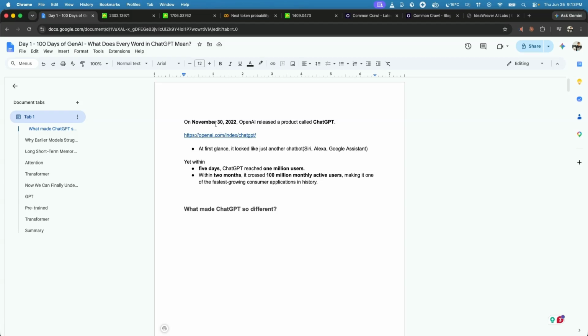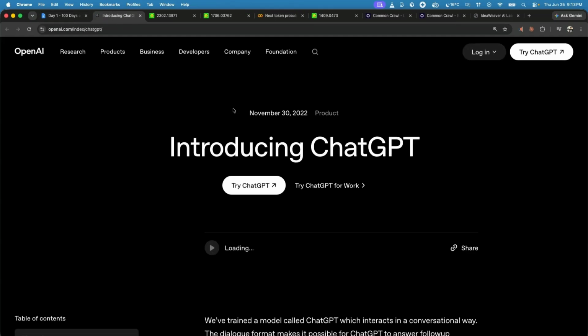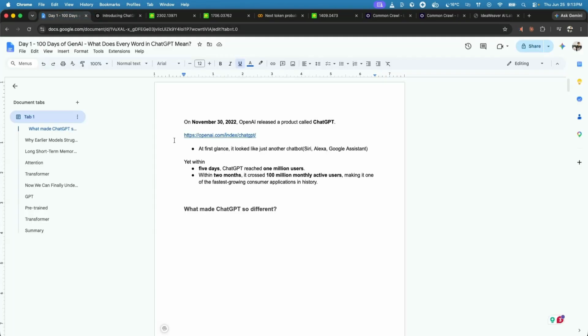On November 30, 2022, OpenAI released a product called ChatGPT. I think many of us are aware of that. Now, at first glance, it looked like another chatbot. We have already seen products like Siri, Alexa, Google Assistant, and many other conversational systems.